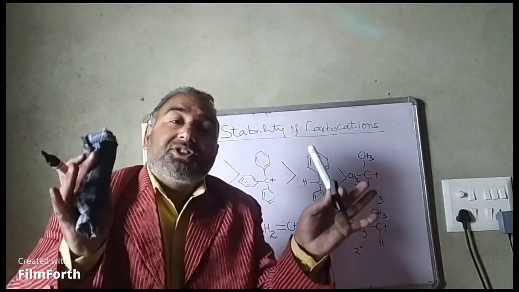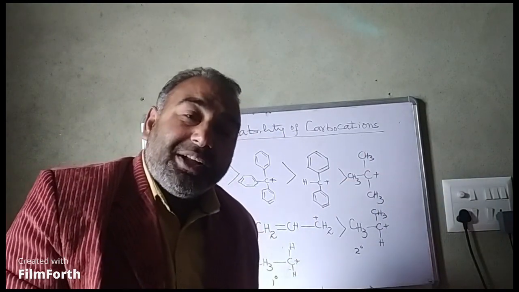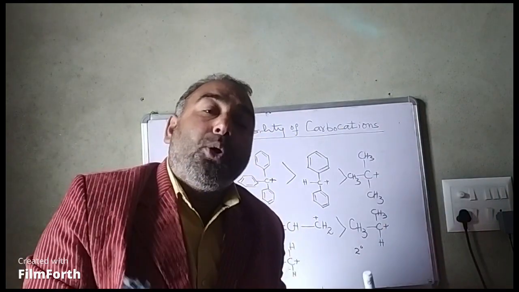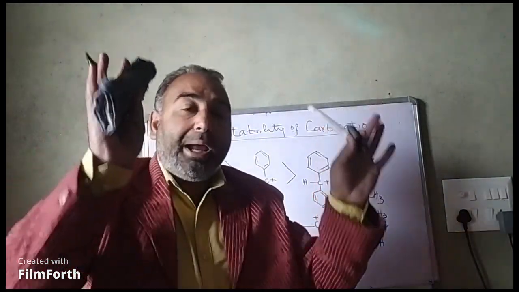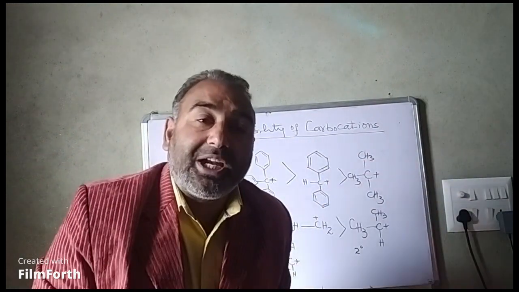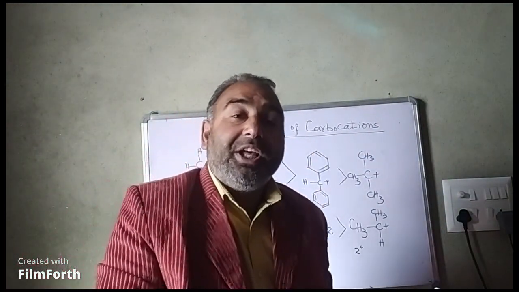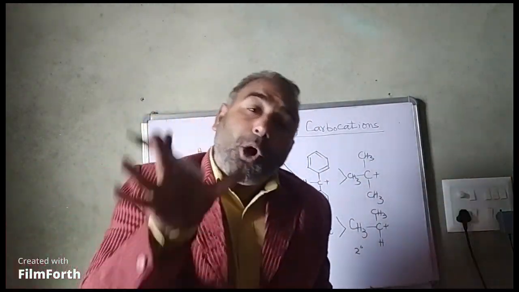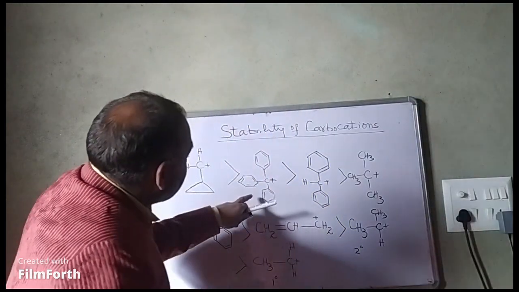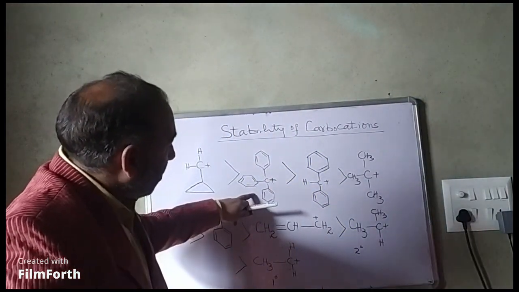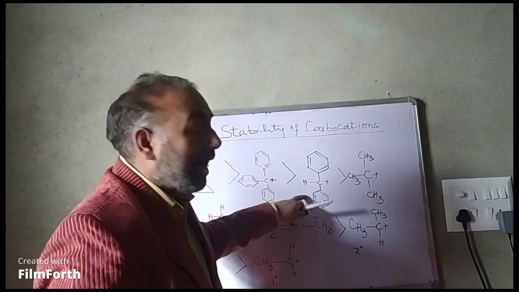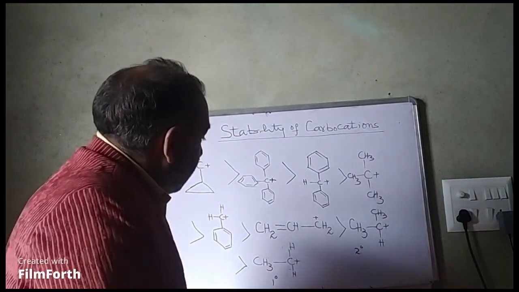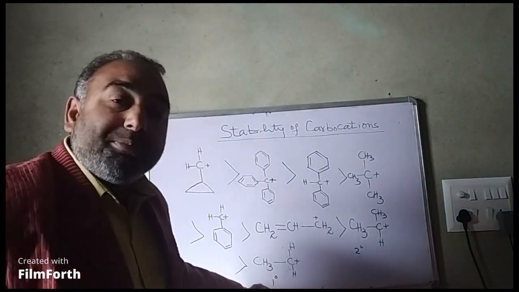Remember, stability through interaction with pi bond is more than the stability through hyperconjugation. I am repeating, stability of a carbocation through its interaction with pi bond is more than its stability through hyperconjugation. So that's why triphenyl methyl carbocation is more stable than diphenyl methyl carbocation. I hope you are getting my point. So this is the decreasing order of their stability.